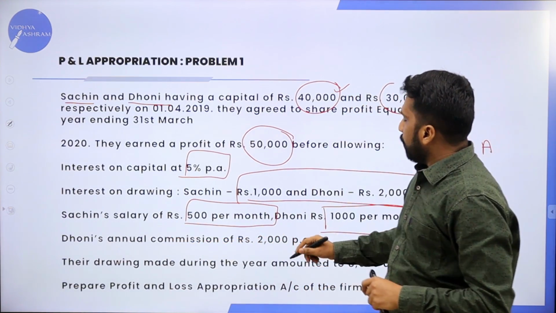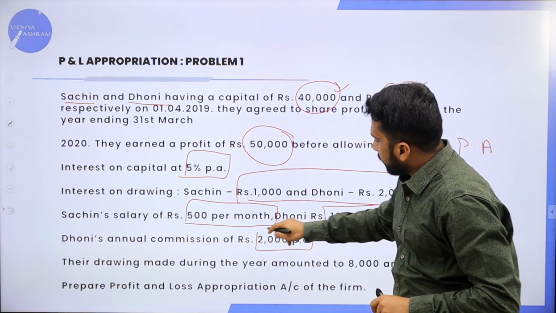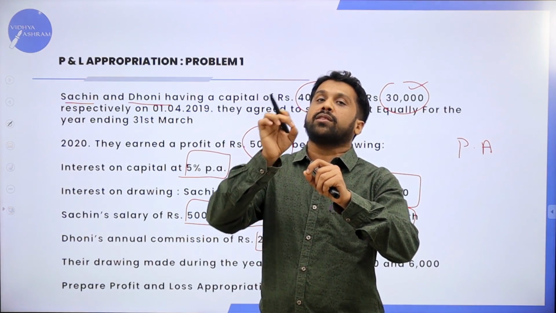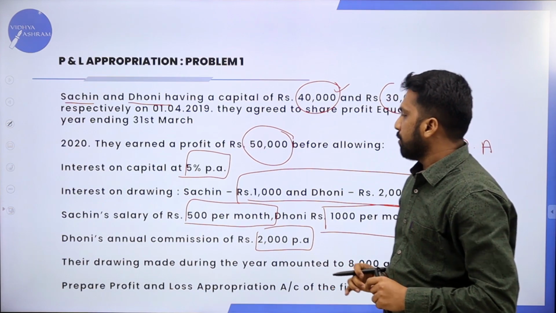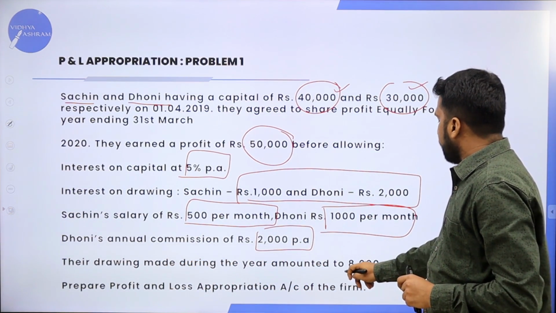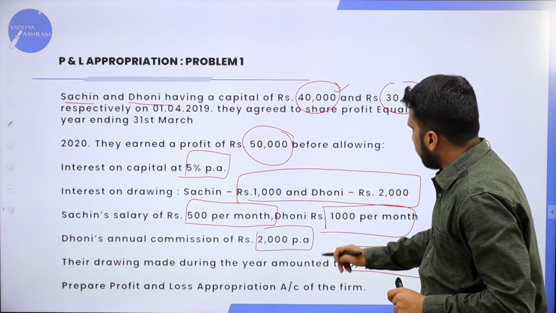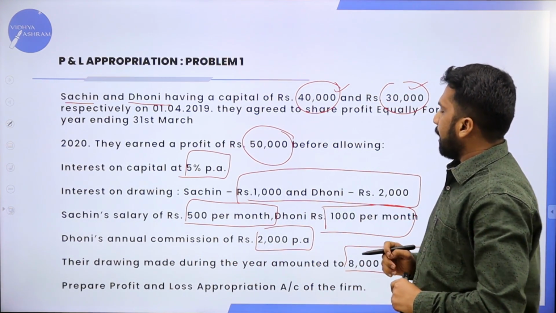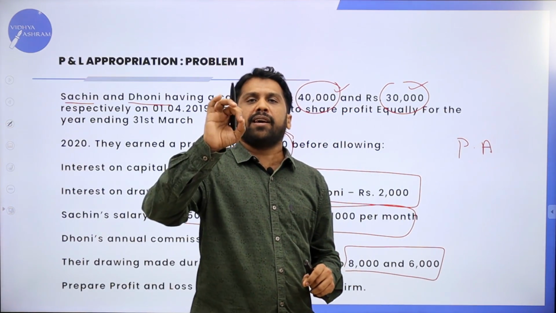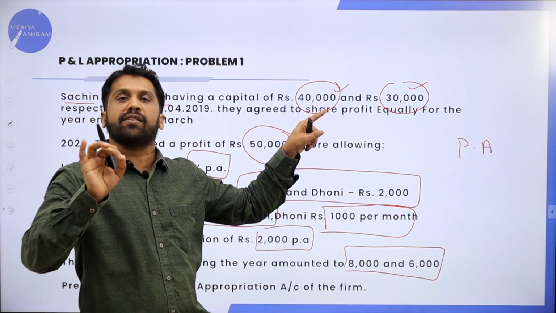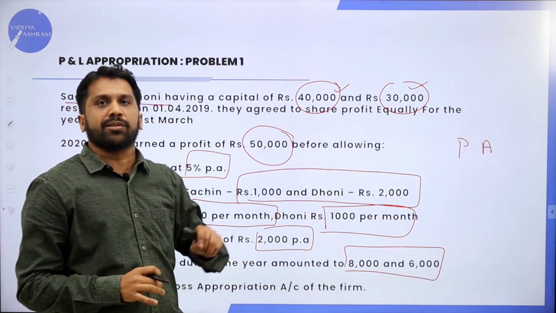Annual commission of rupees 2000. They have not given commission for Sachin, which means only Dhoni will get commission. Then drawings made during the year are 8,000 and 6,000. Prepare profit and loss appropriation. Every question will be like this only.